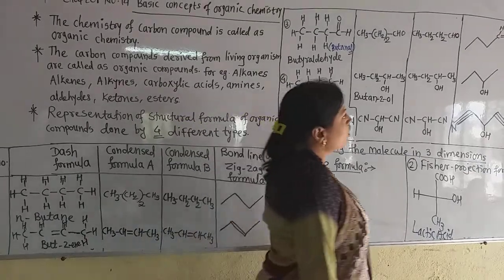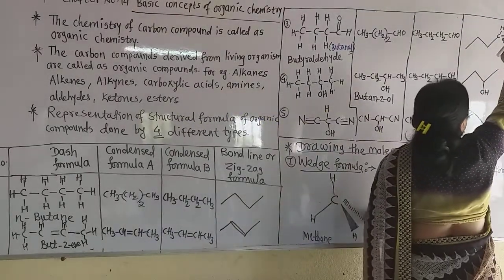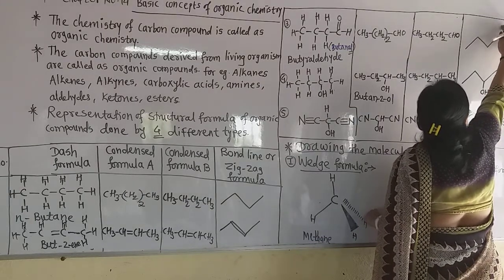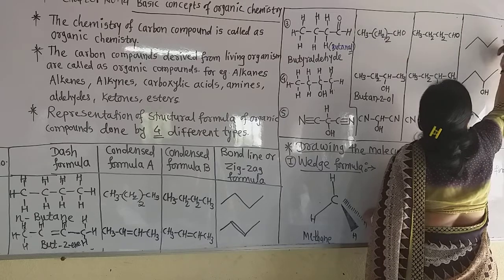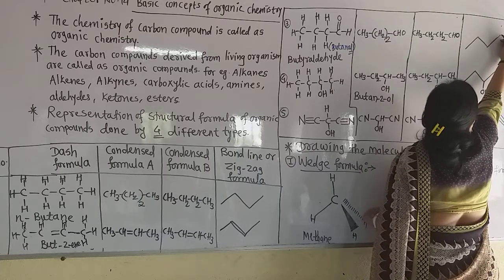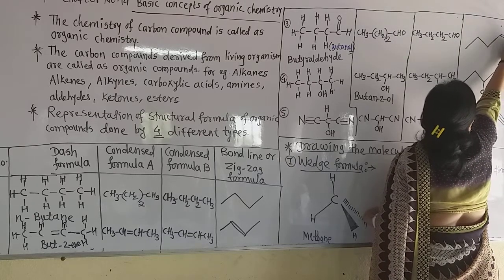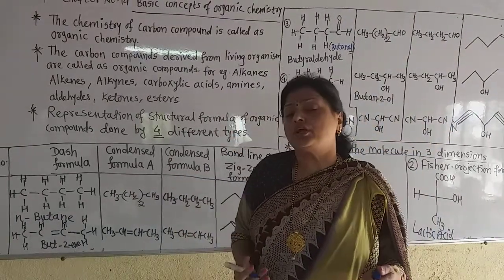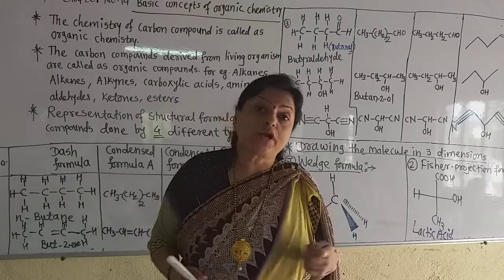Yes, I draw it in this way, but we do not have to show the C and H again. We simply draw this bond line formula in this way, because carbons and hydrogens do not matter in the bond line formula.